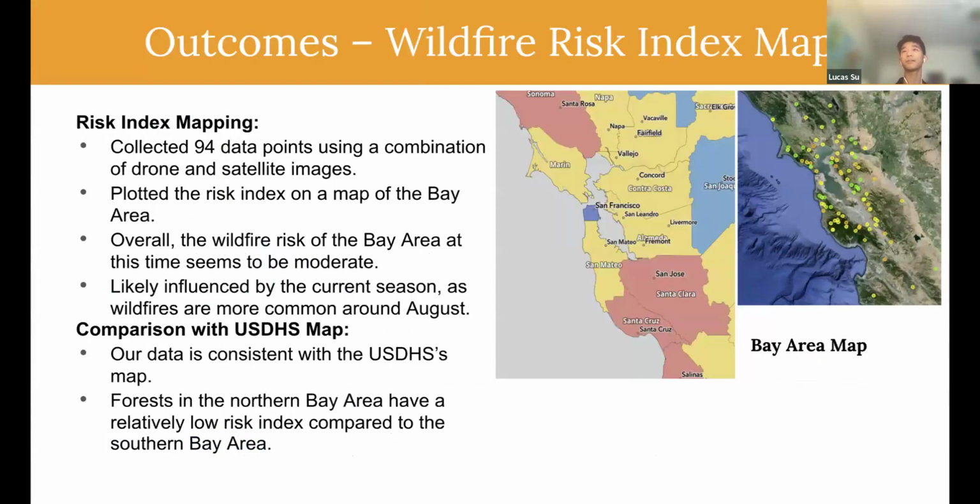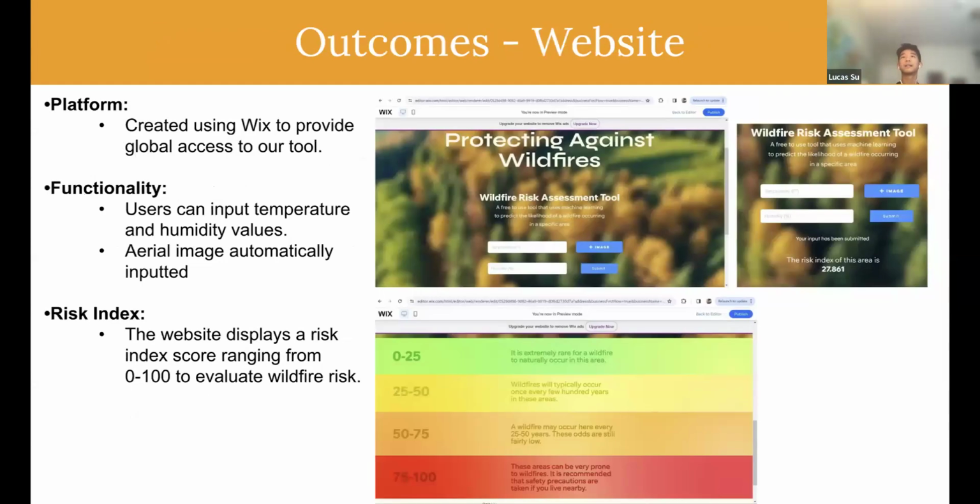Another thing that we created was a risk index map. On the left is a photo of the US Department of Homeland Security map, which shows the risk index of a wildfire. And on the right is ours of the Bay Area. As you can see, ours is more precise and pristine, and it gets updated automatically as well for every use of the drone. Another thing that we created was a website using Wix to provide global access to our tool.